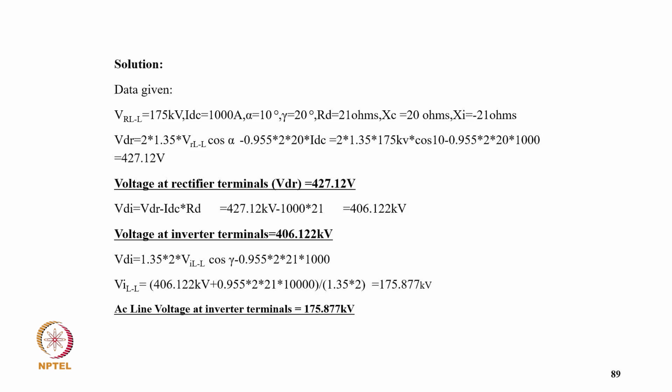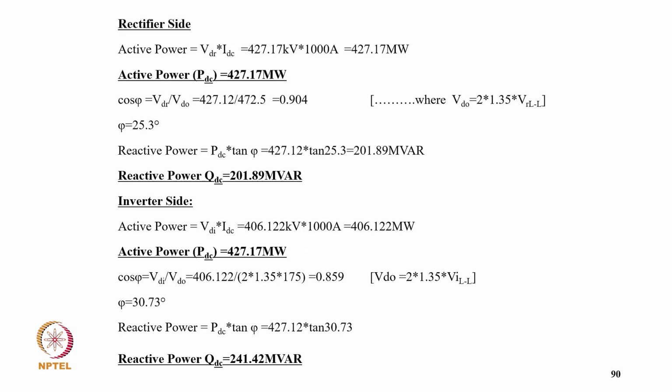So voltage at inverter terminals is 406.122 kilovolt, and that is VDI, putting a value 1.35 into 2 into VILL cos gamma minus 0.955 into 2 into 21 into 1000. So it comes putting a value 175.877. So AC line voltage at inverter terminal is 175.877 kilovolt.